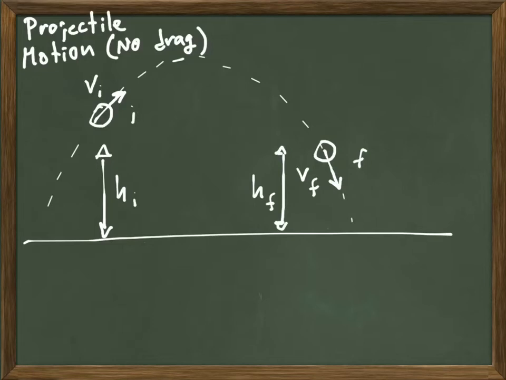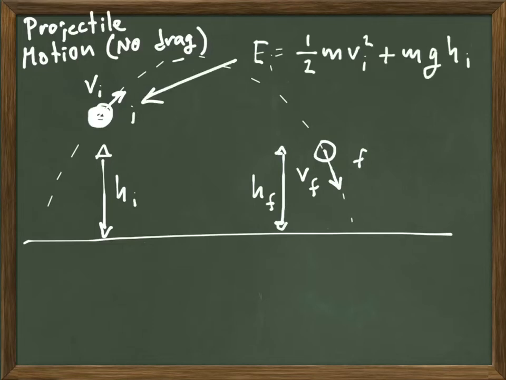We're going to assume that there is no air drag. And for this kind of motion, turns out that if you evaluate the mechanical energy of the projectile at some given moment, that I'm labeling here initial, the mechanical energy at the initial moment, given by its kinetic energy plus its gravitational potential energy.